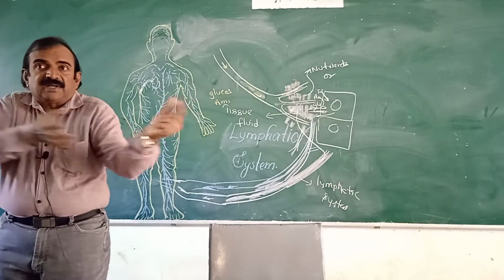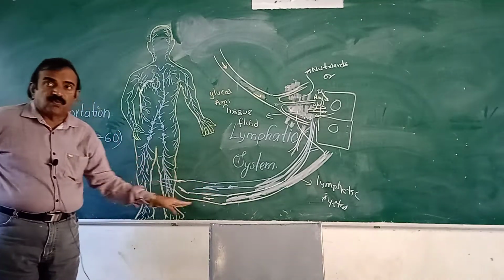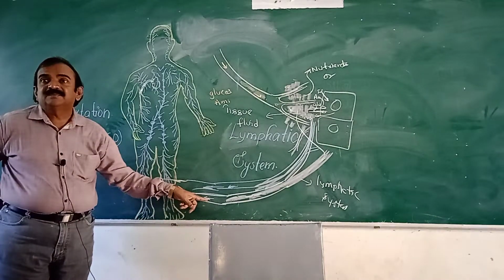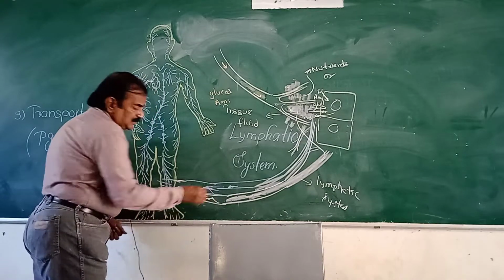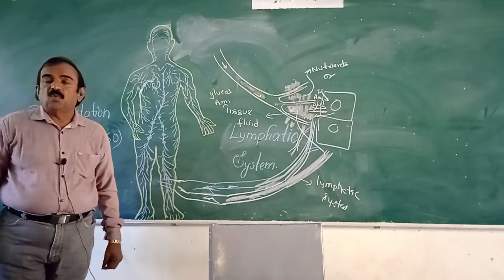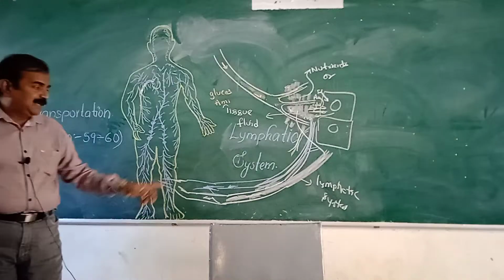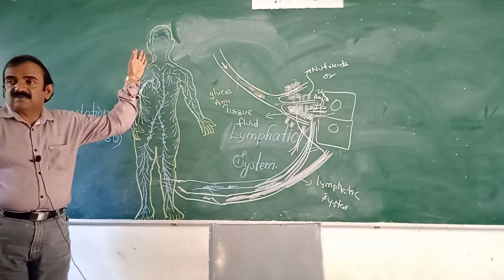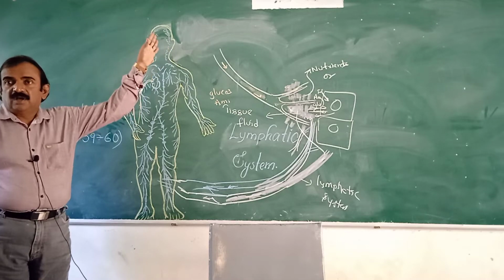So they act as a pump, and this pumping activity makes the lymph flow through the lymphatic system. The lymphatic system consists of valves. Valves are present here, and the venous system also has valves. Valves are present in the venous system and in the lymphatic system. The lymphatic system is parallel to the venous system, and it opens to the venous system. The venous system opens to the heart, heart to lungs, lungs to heart.